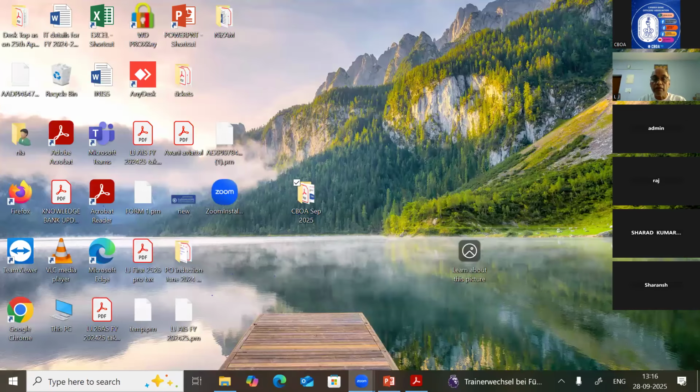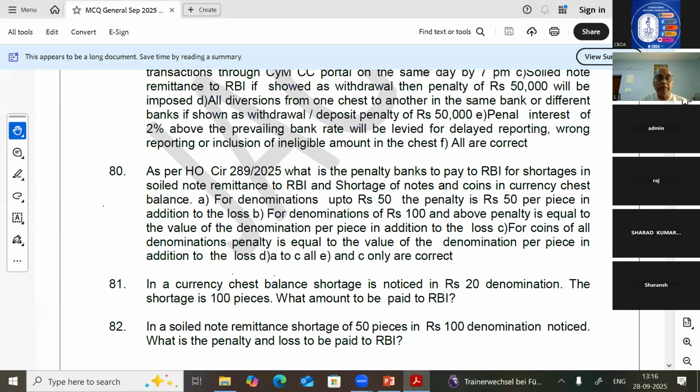Okay, sir. Good. So now question number 80. As per HO Circular 289 by 2025, what is the penalty banks have to pay to RBI for shortages in soiled note remittance to RBI and shortage of notes and coins in currency chest balance? Either shortage in the soiled note remittance or shortage in the currency chest balance. For denomination up to rupees 50, the penalty is rupees 50 per piece in addition to the loss, correct.